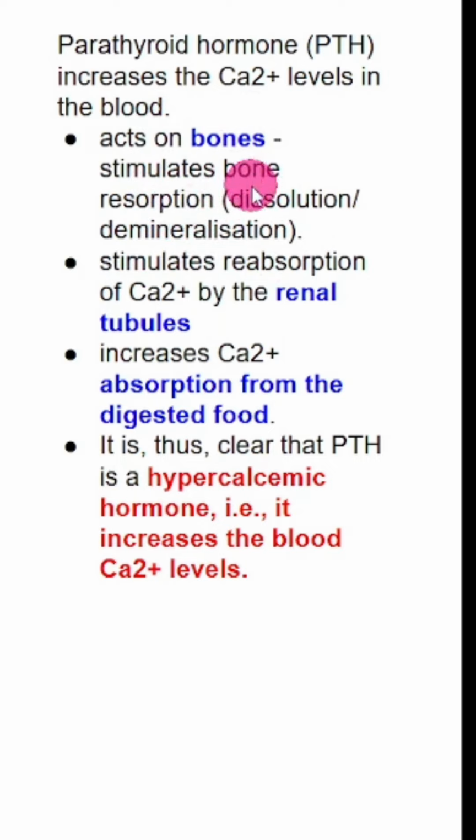So this is one way to increase blood calcium levels. The other 2 ways are increased reabsorption of calcium from the renal tubules, from the kidney. So any kind of loss from urine will be avoided by this reabsorption, and again absorption will be increased from the digestive food. So from the digestive system, from the urinary system, and from bone, collectively, this will lead to an increase in the calcium level, and this is the reason parathyroid hormone is called hypercalcemic hormone. It increases blood calcium level.